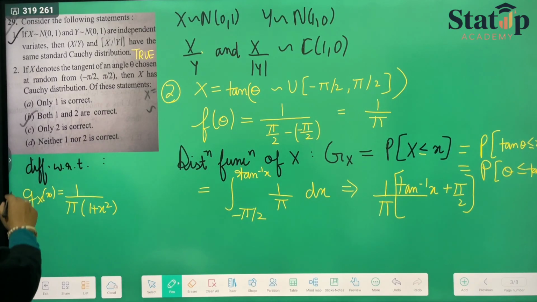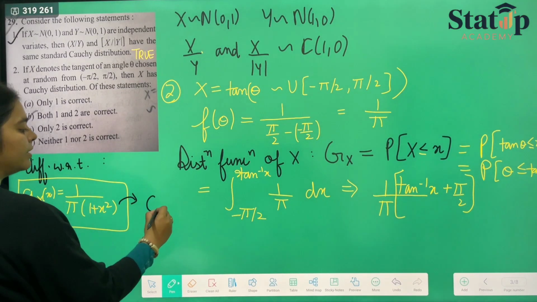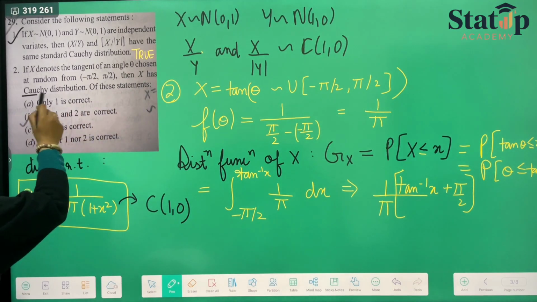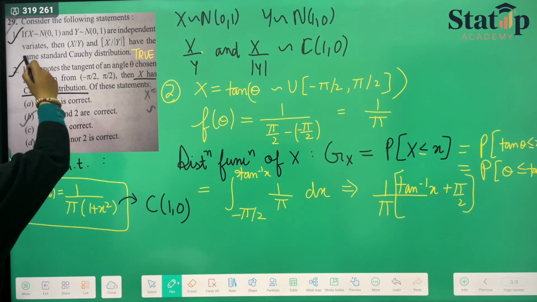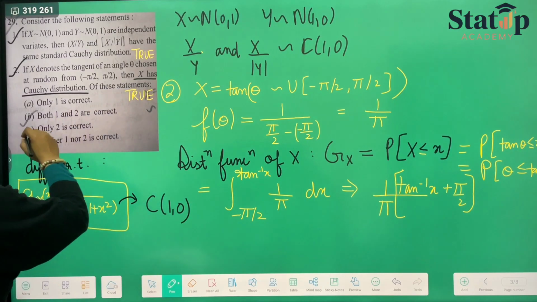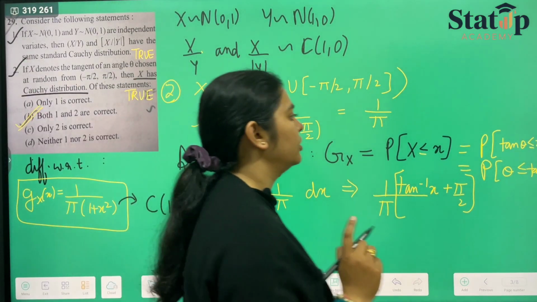Okay. And here, if we see clearly, this PDF is nothing but that of the standard Cauchy distribution, and hence the statement that x has the Cauchy distribution is correct. So statement 2 is also correct, and hence we can write it as true. So option number B, which is both 1 and 2 are correct, is the correct option for this question.